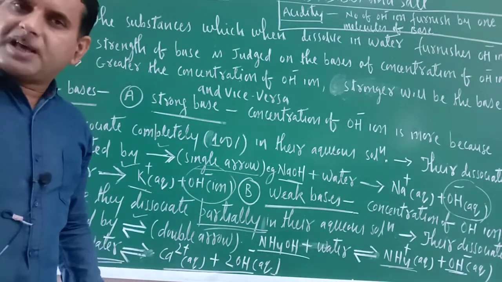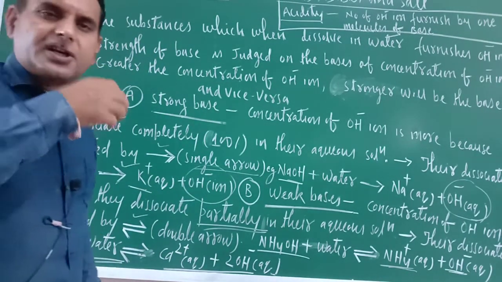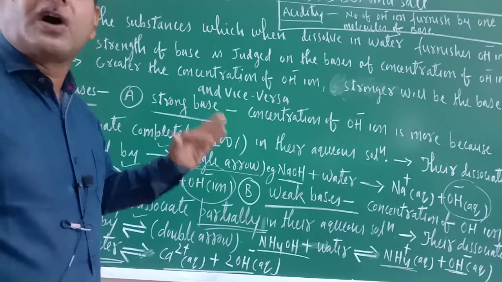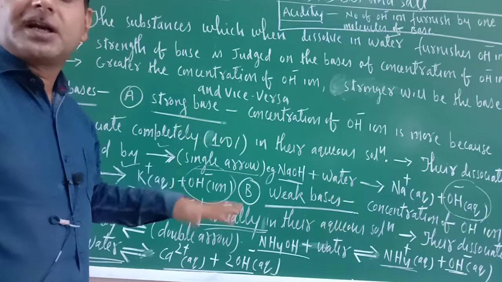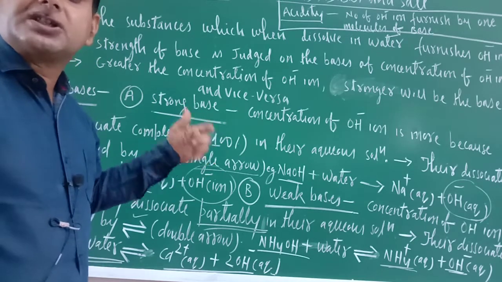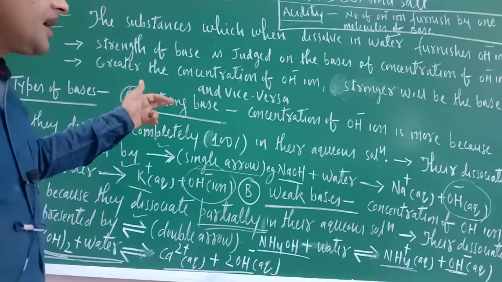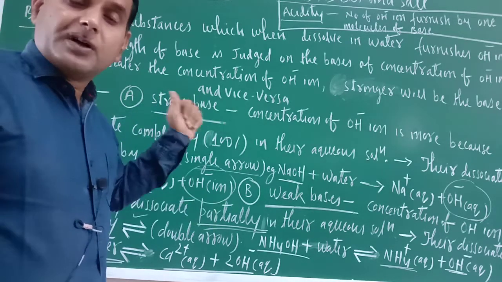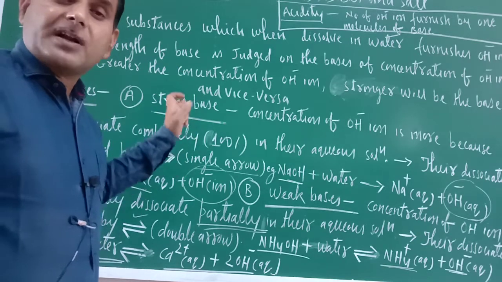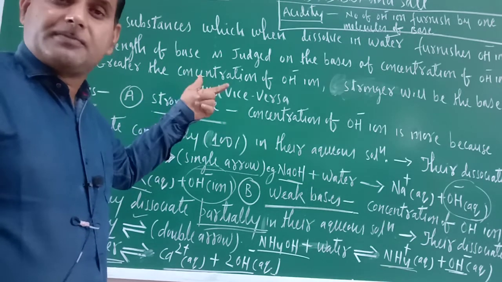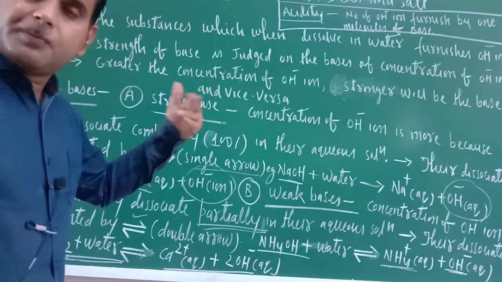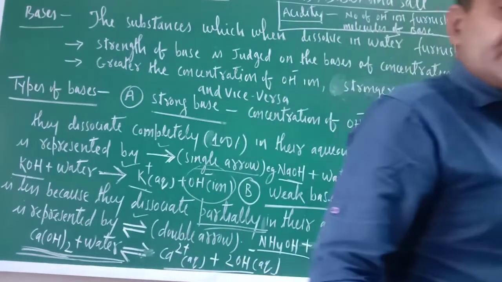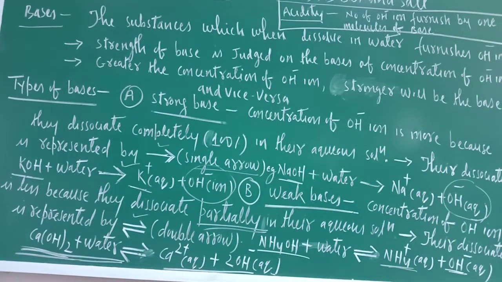So greater the concentration of OH negative ion, stronger will be the base, and vice versa. It means if a base furnishes more number of OH negative ions in its aqueous solution and the OH negative ion concentration is more, then the base will be called a strong base, and vice versa. What is the meaning of vice versa? It means whatever statement is told, the reverse of that, the opposite of that one. If the OH negative ion concentration is less, then what would be there? Then the base will be considered weak.